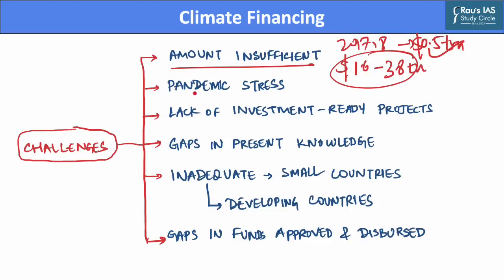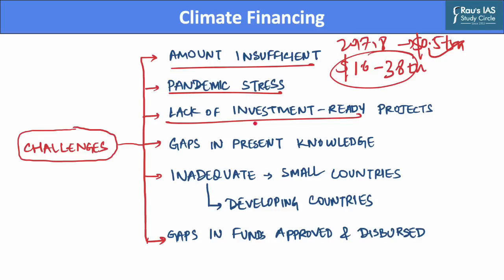Further, there has been stress due to the COVID-19 pandemic, as the disruptions caused by the pandemic, such as the need for emergency services coupled with reduction in tax revenues, led to diversion of funding away from climate resilience projects and renewable energy projects. Further, there has been a lack of investment-ready projects, and most projects require further assessment regarding the scale of return in terms of contribution to climate change mitigation or adaptation.